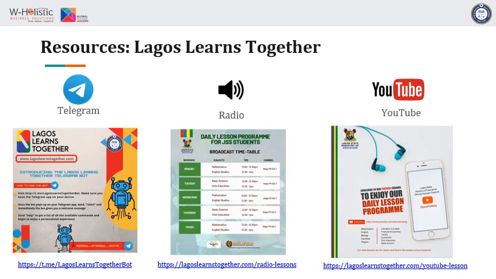Beyond the Lagos Learn Together website, another thing the team has brought for you is a Telegram platform, a radio platform, and a YouTube platform. Now, you must remember that the Lagos Learn Together platform is a community intervention tool. What it simply seeks to do is to provide a centralized education and information platform that is targeted at pre-primary to SS3 students, their parents, and their teachers. So this is one of the things that they've brought for you.